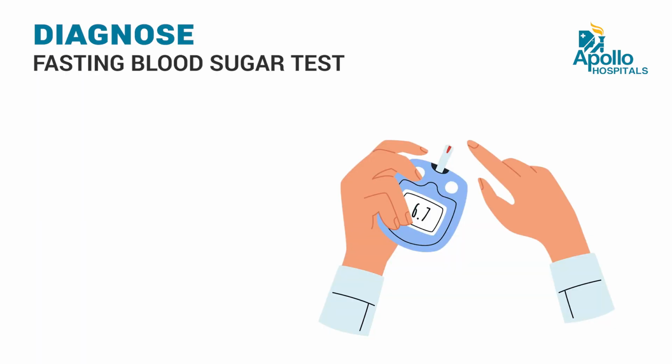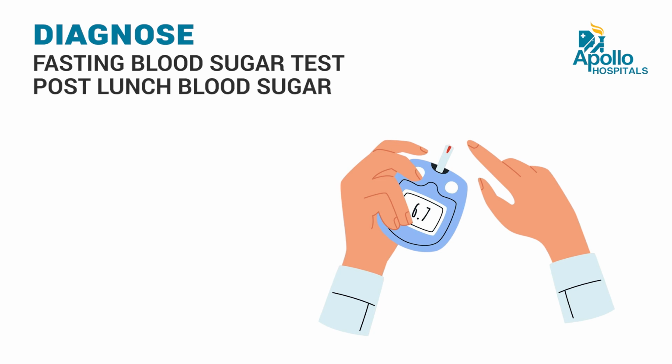Fasting blood sugar is after 8 to 12 hours of not having any food, when you get up in the morning and go for a fasting test. And then post meal blood sugar is after having your breakfast, between 1.5 to 2 hours later. So this is one type of test.